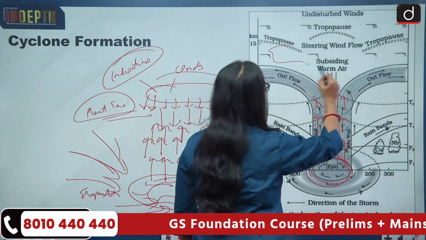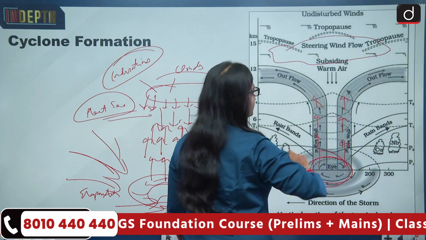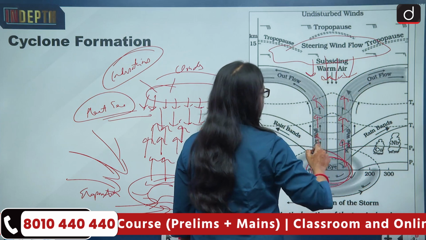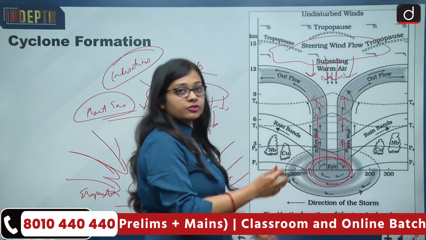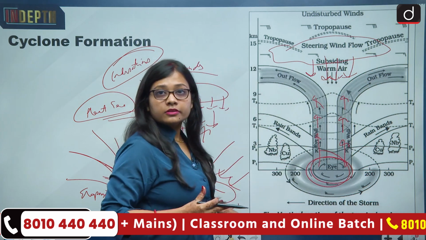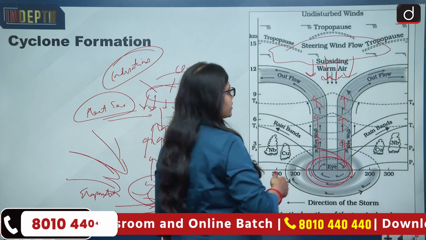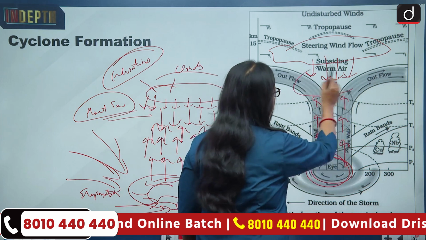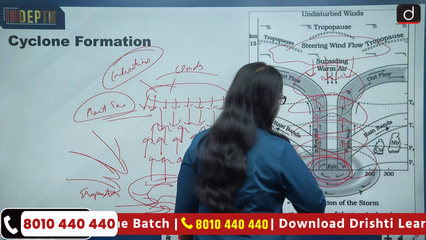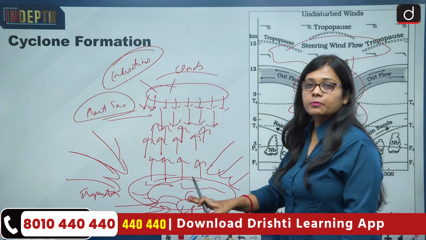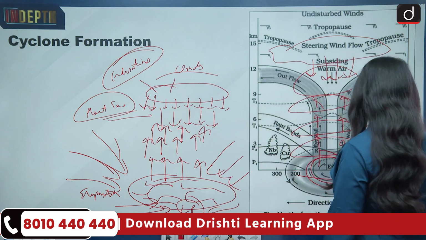Evaporation is taking place, then the formation of clouds will take place, then the subsiding air from here, the precipitation will take place in the downward direction. So there will be a friction which will be created, or heat will be generated, and that is how in a circular direction the movement of cyclone takes place. So this is the very basic of how the cyclones take place.